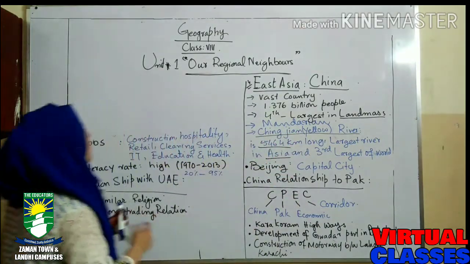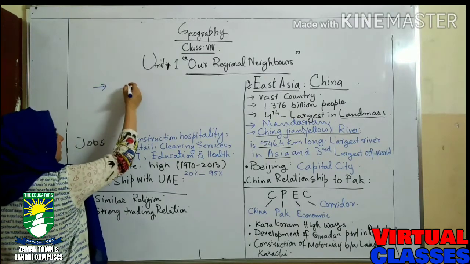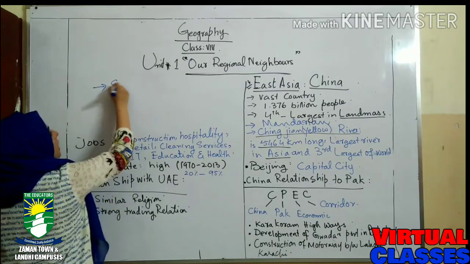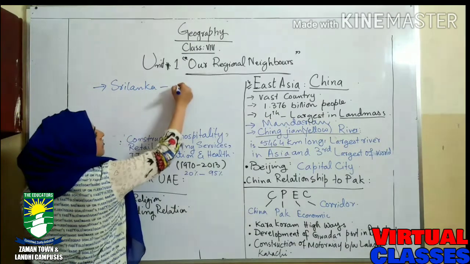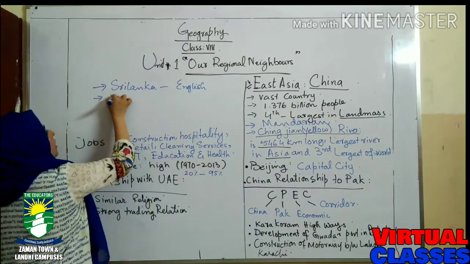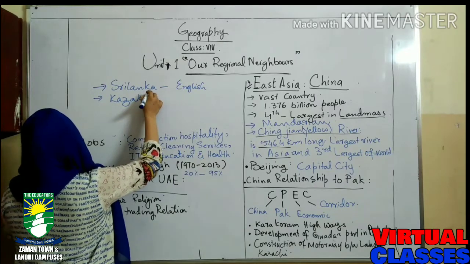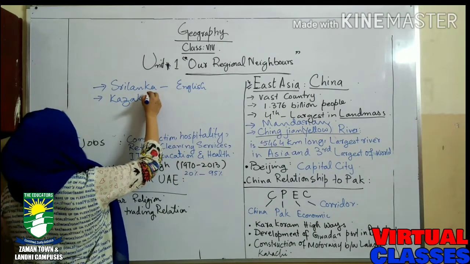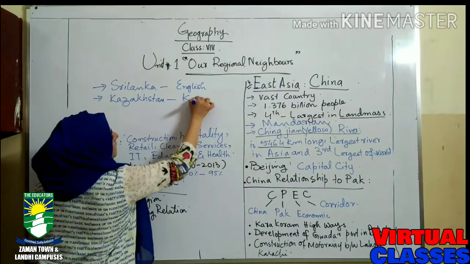So these were the four languages. For Sri Lanka, what do we have? English. For Kazakhstan, we have Kazakh.